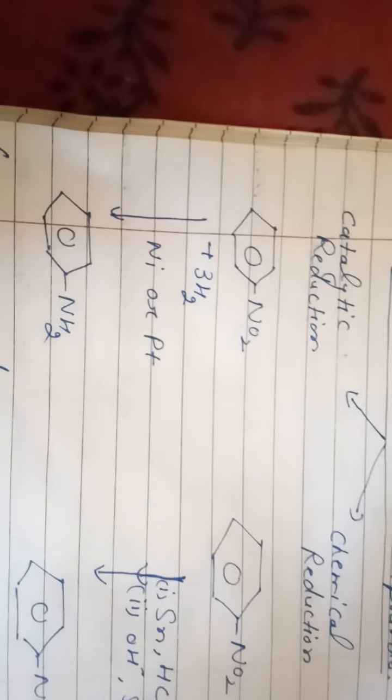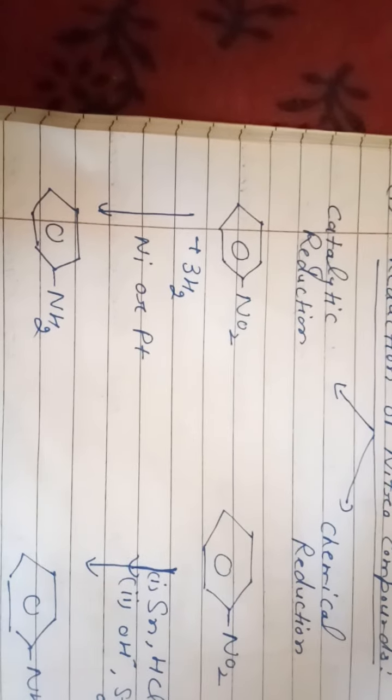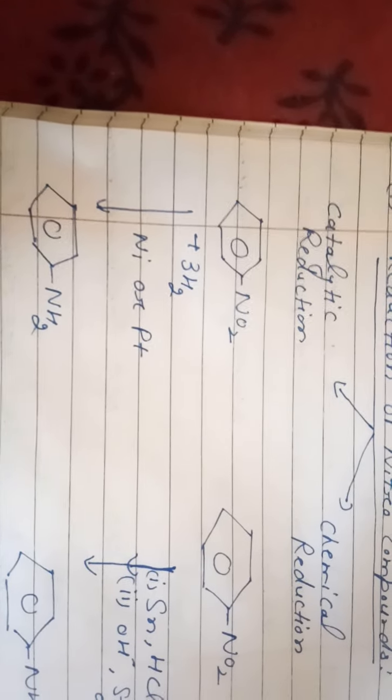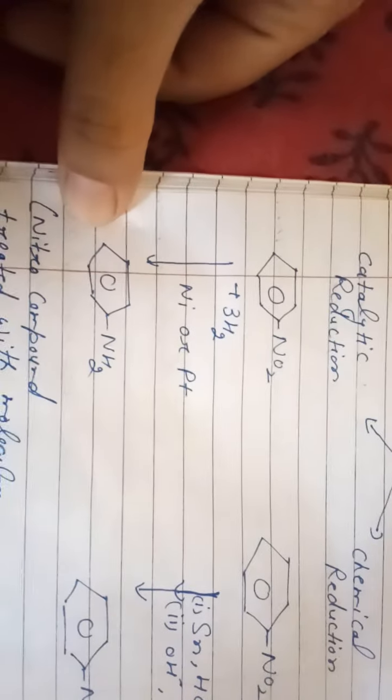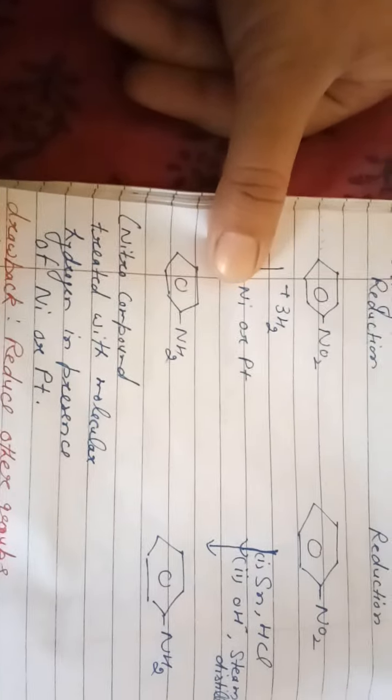What is catalytic reduction? We treat the nitro compounds with hydrogen in the presence of nickel or platinum and we get amines. But this method of preparation suffers from a serious drawback: it also reduces other groups like double or triple bonds if present in the reagent. For example, if there is a side chain or any other functional group, that will get reduced hand in hand.